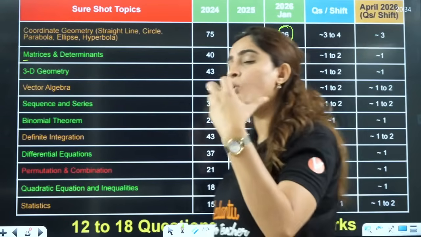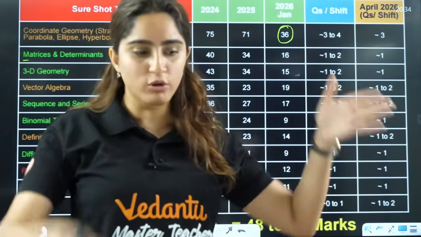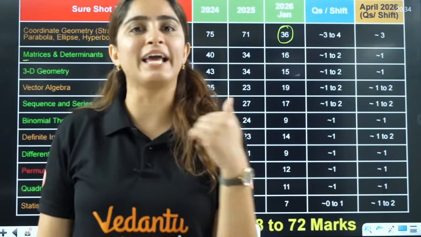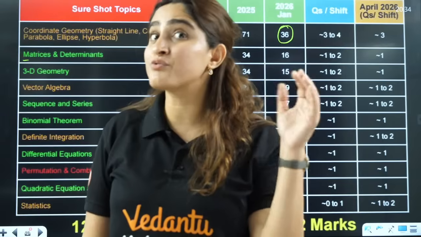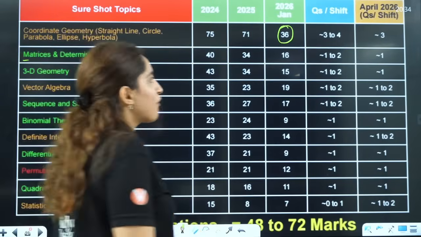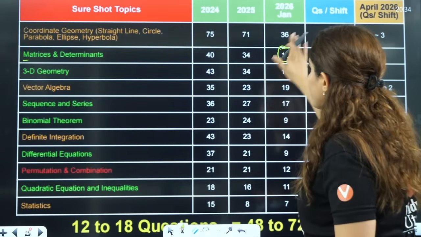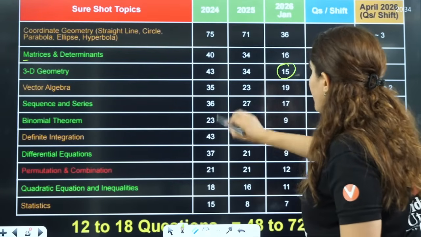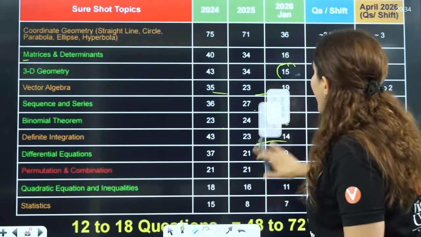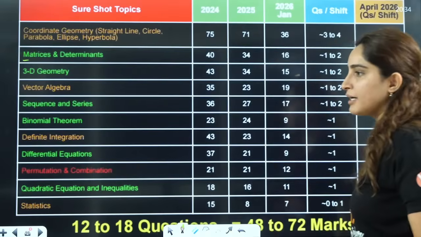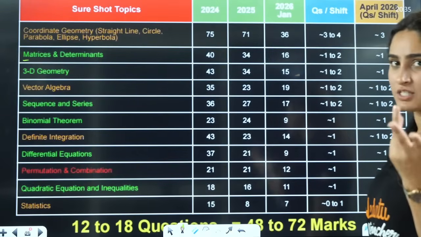One more thing that we could see in shift 1 and shift 2 also is that they are not relying on one chapter, they are relying on multiple chapters. They are asking questions from different chapters, so you have to think about that. Here you had 40, 34, and suddenly it is half of it. Not actually half, you can say, because of the total shifts here.